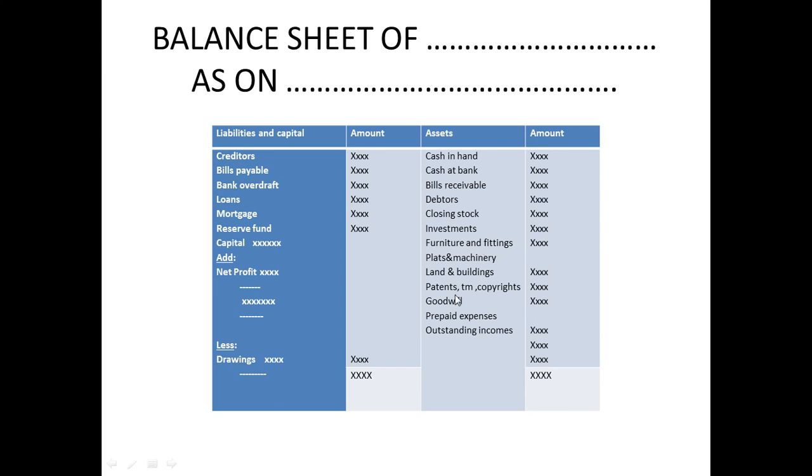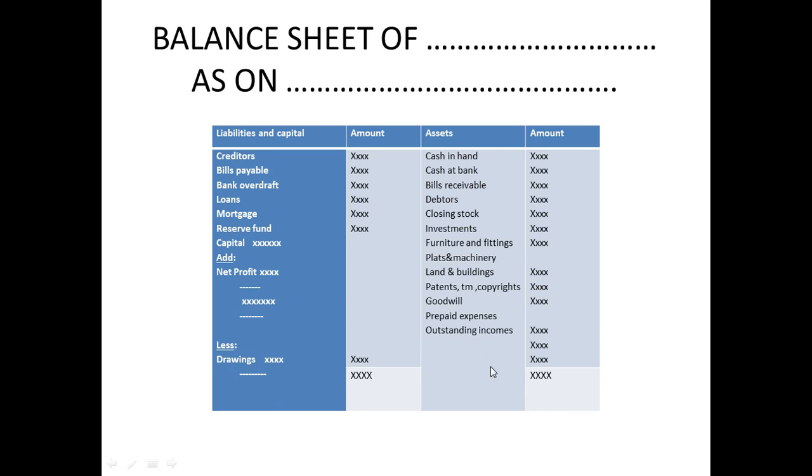Goodwill is the reputation of the company. For reputation also you will have an amount as such. Prepaid expenses, outstanding expenses, those are also there. Prepaid expenses are nothing but those which you pay in advance. Suppose I have paid the rent for 6 months in advance, so I need not pay in the next 4 months, in the next year also. That's a benefit for me. So it's a prepaid expense as well.